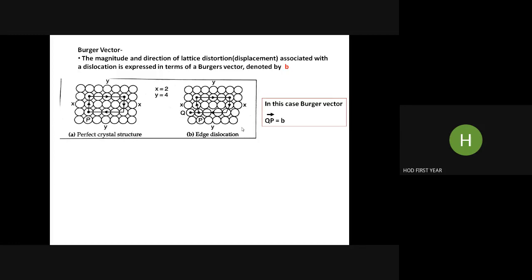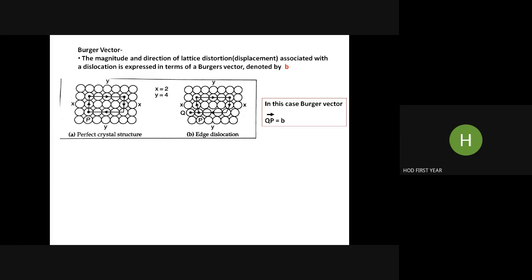But in case of edge dislocation, here you will find this plane is dislocated. Okay, it finishes in between. It is not continued till the bottom. So that is the edge dislocation. So here, if you try to apply the Burgers circuit, it is not valid in this case. Let us see how. Suppose we start from point P, this atom, if we move 2 steps, we'll come here, x is equal to 2.